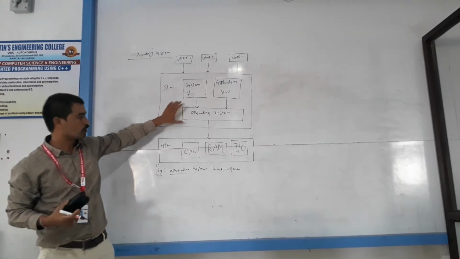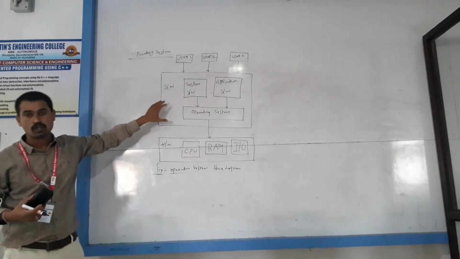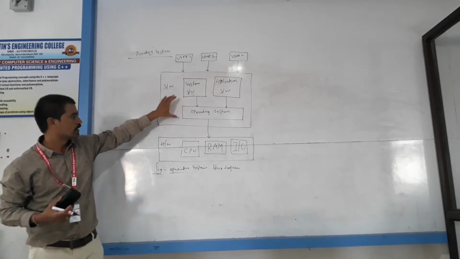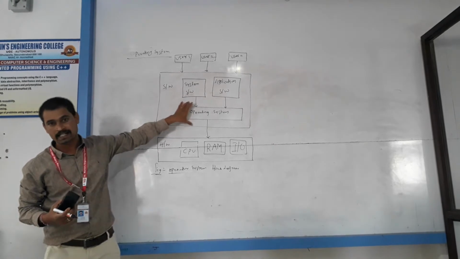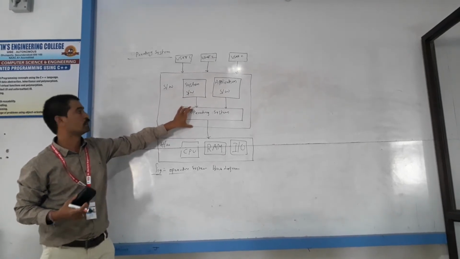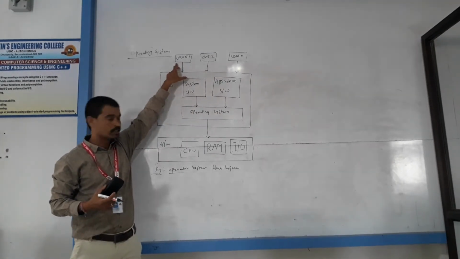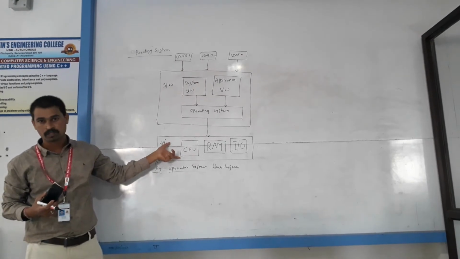Now I am going to explain what is an operating system. Operating system acts as an interface between computer user and computer hardware.